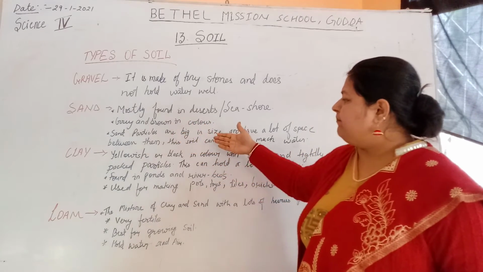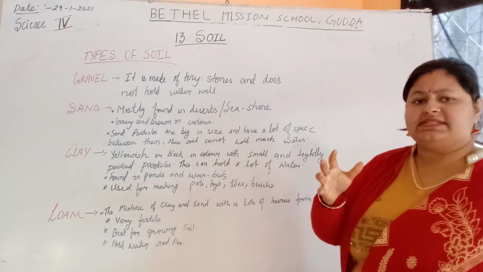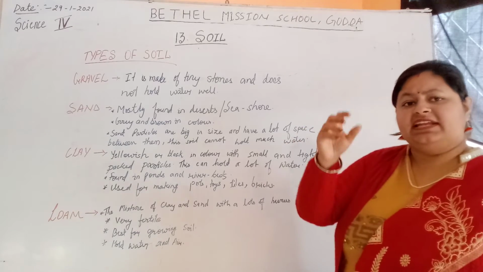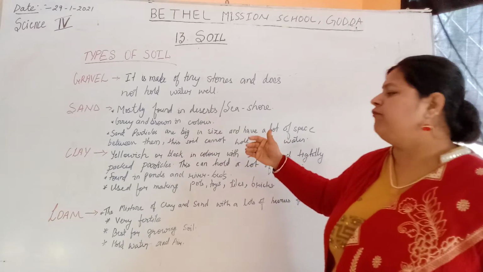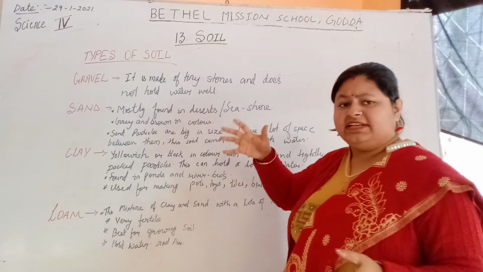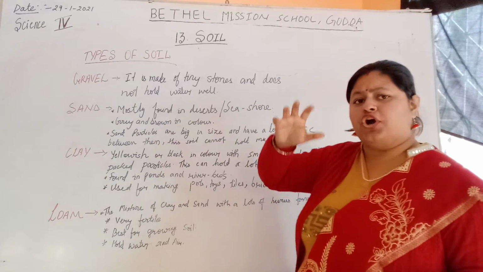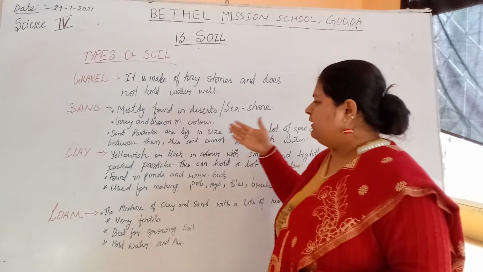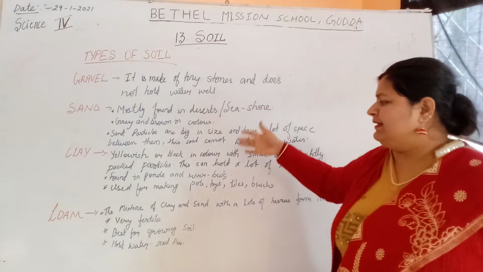Sand particles are big in size and have a lot of space between them. If you pour water, it comes out, so sand is also not good at holding a proper amount of water.